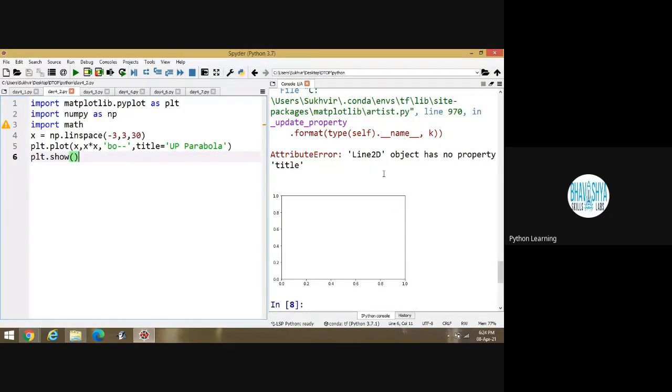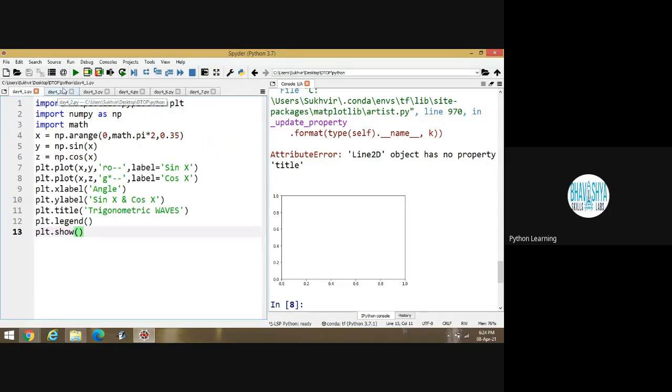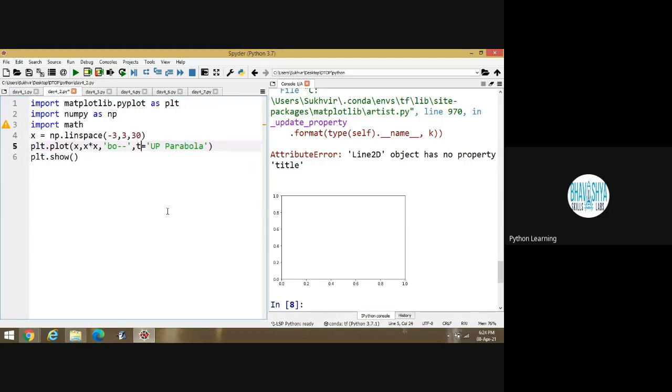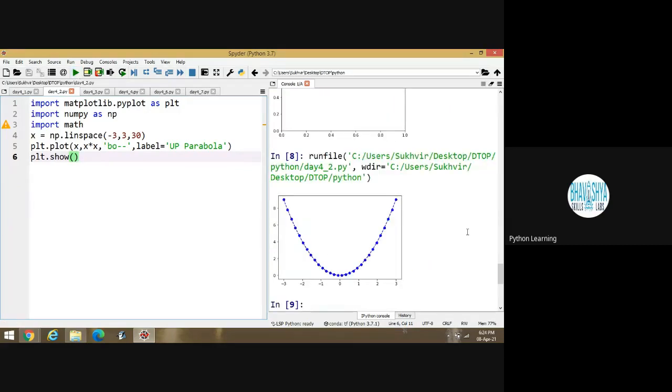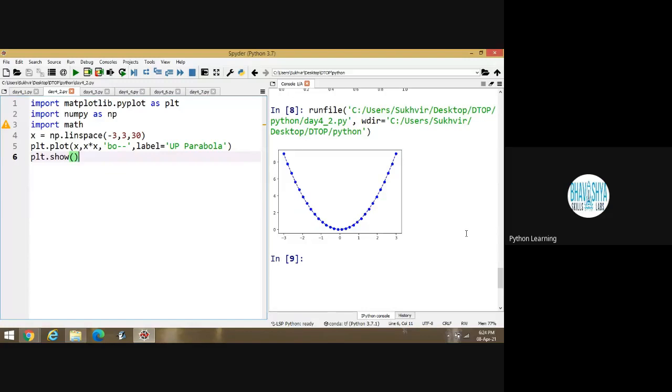Attribute line to the object has no property title. Okay. What I have written in previous label. Okay. Label is there. Yes. Label is required. Now execute the program. Yes, it's okay. This one is upward parabola.